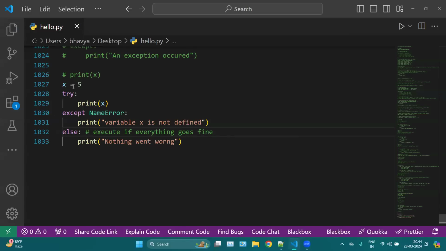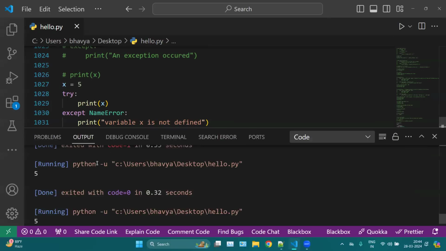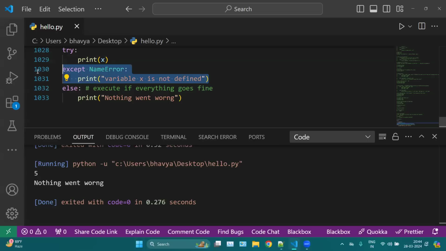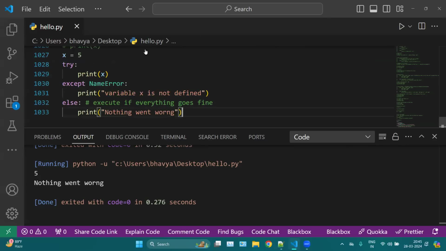First we have this 5 here, and then this else statement. If I run this one, you can see 5 first because we are running this code, and then the except will skip because we don't have any error. Then this line of code will be executed because else runs if everything is fine, nothing went wrong.